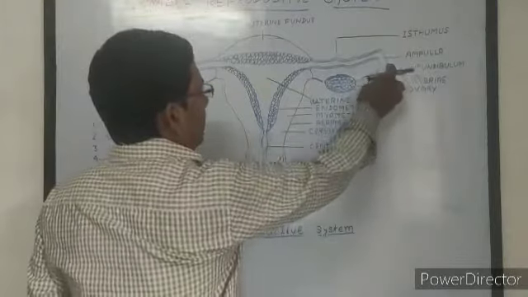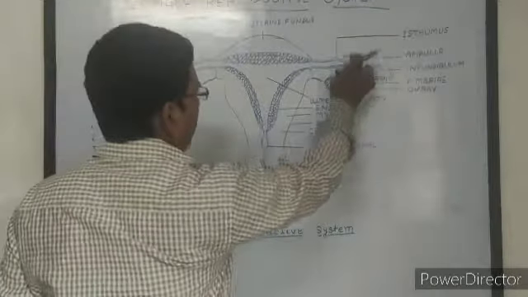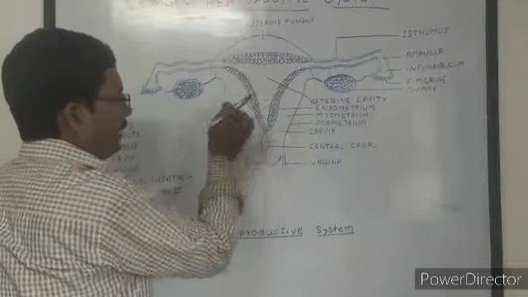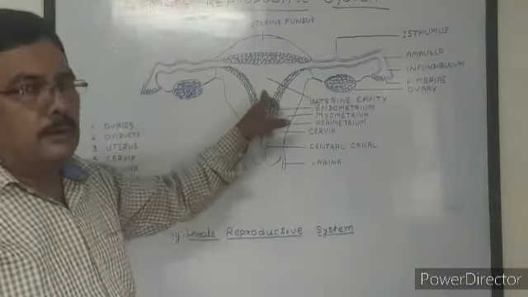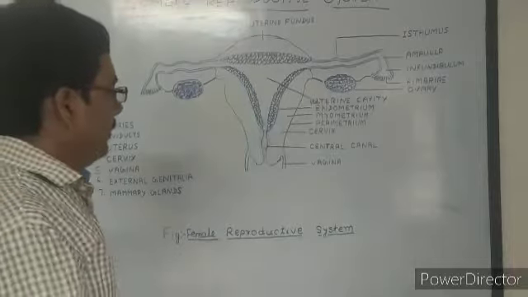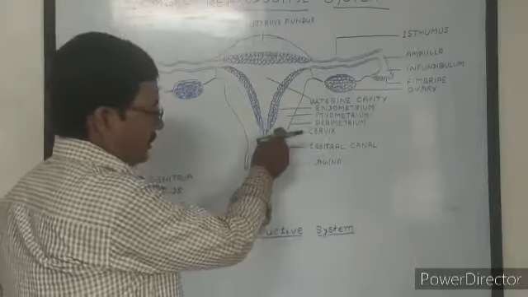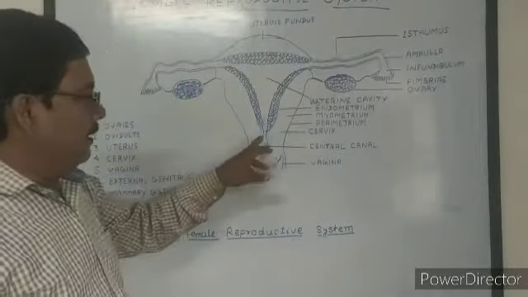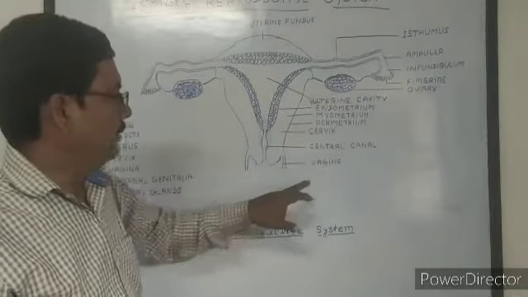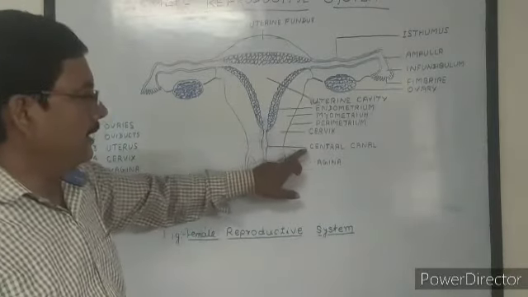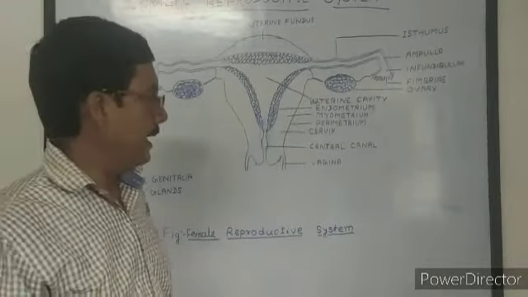Now the oviducts of both sides combine to form a common oviduct, which is called the uterus. Uterus is also called the common oviduct. Now the uterus opens into the vagina through the cervix. The canal of the cervix is called the central canal. Together, the cervix, central canal and vagina constitute the birth canal.